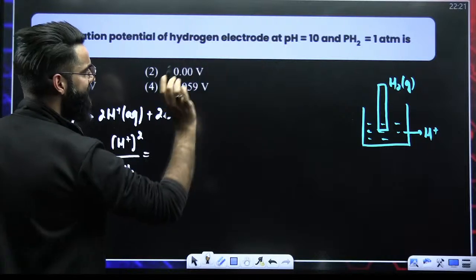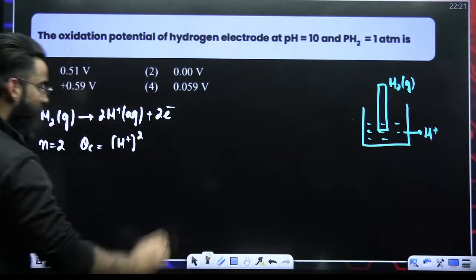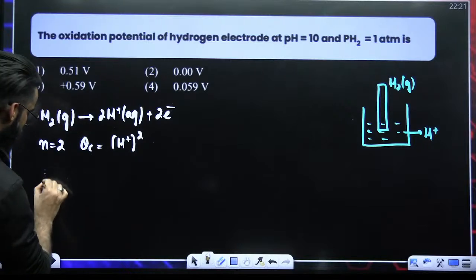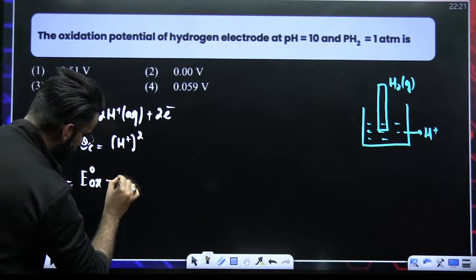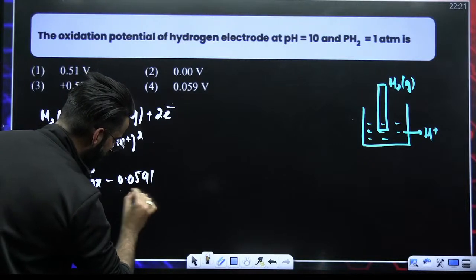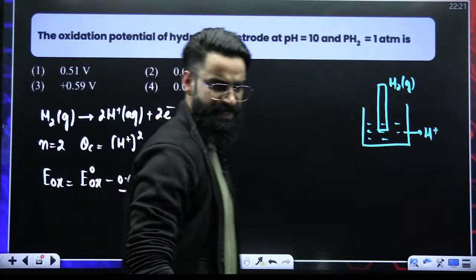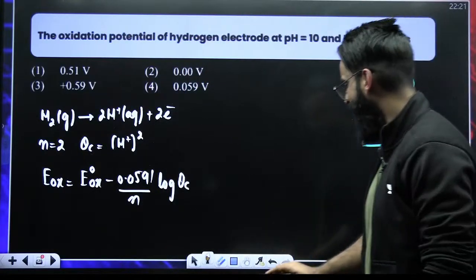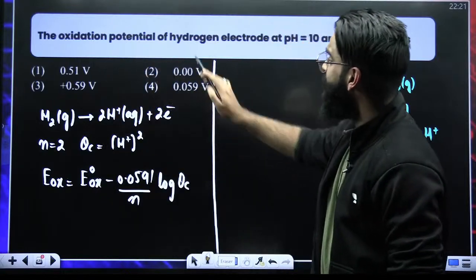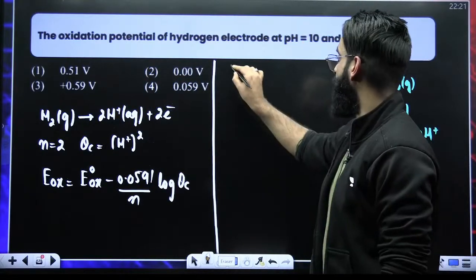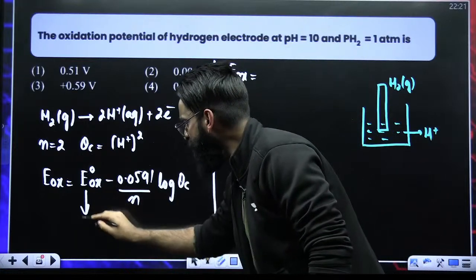Partial pressure of H2 gas is given to me as 1, so let me keep it as such. Now, the Nernst equation says that the oxidation potential of the half cell is equal to the standard oxidation potential minus 0.0591 divided by N log of QC. This is your expression first of all. Now, after writing this expression, I have to calculate the oxidation potential of the hydrogen electrode, EOX. This is the SOP of the hydrogen electrode.